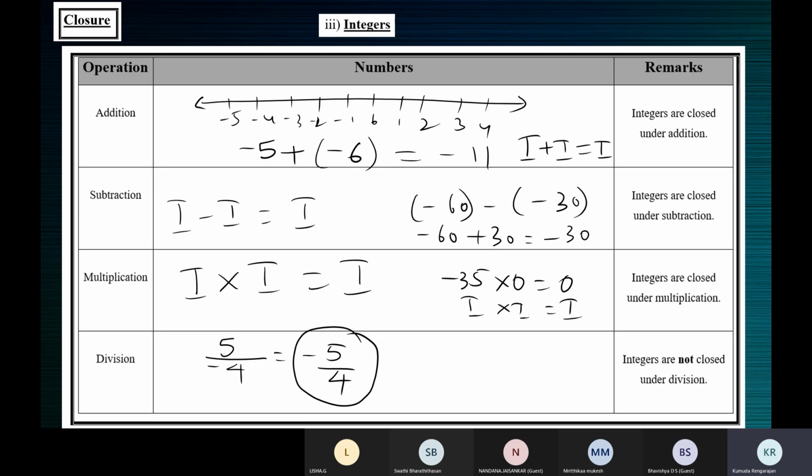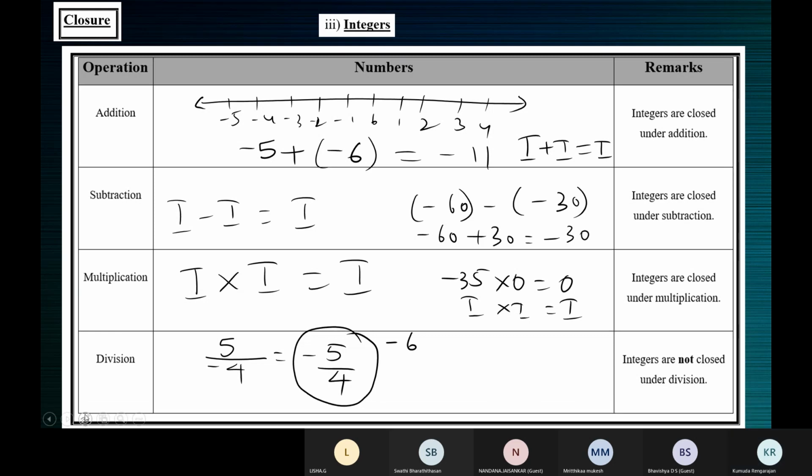Because when you divide two integers, the answer may be an integer, may not be an integer. So they are not closed. The answer is not always an integer, so they're not closed. Is that fine, children? Yes, ma'am. So if we divide and the answer is in the form of a by b, it's not an integer, no? Because when you suppose -6 by -7.